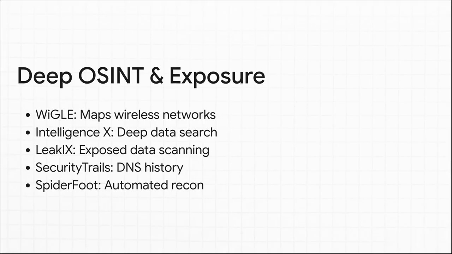Finally, we reach Pillar 5, Deep OSINT and Exposure Mapping. These tools go incredibly deep. WiGLE, for example, maps out physical Wi-Fi networks and Bluetooth devices globally using crowdsourced geolocation data. It's kind of like a Google Street View, but for invisible radio waves.